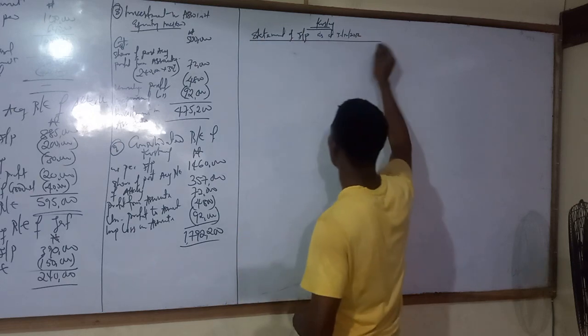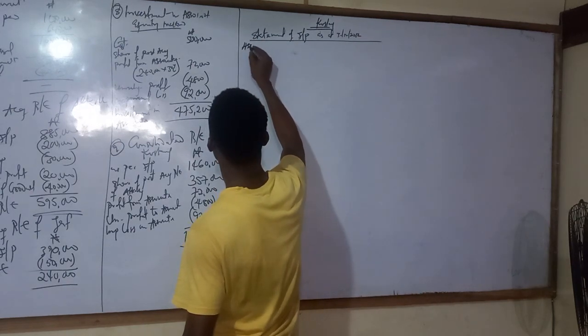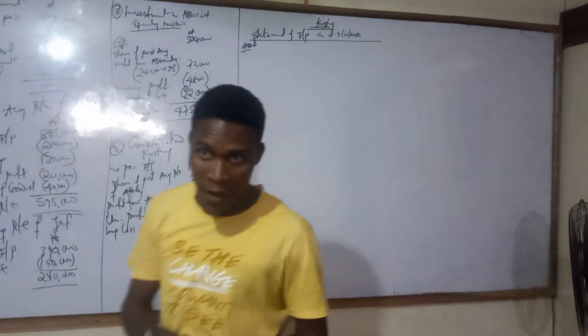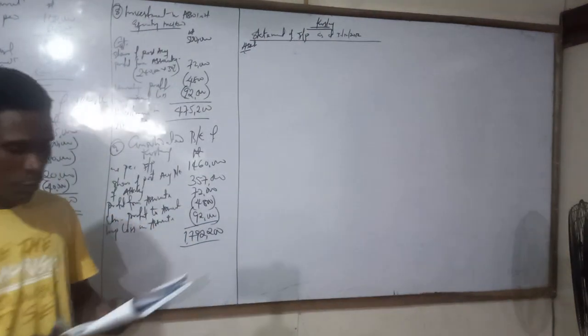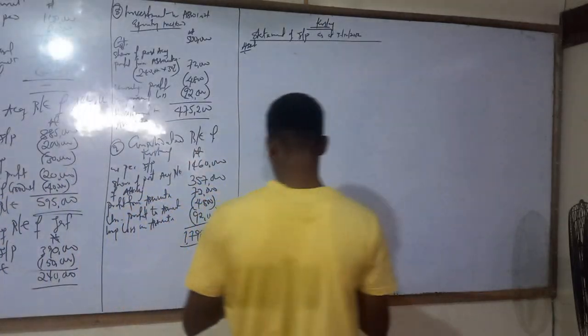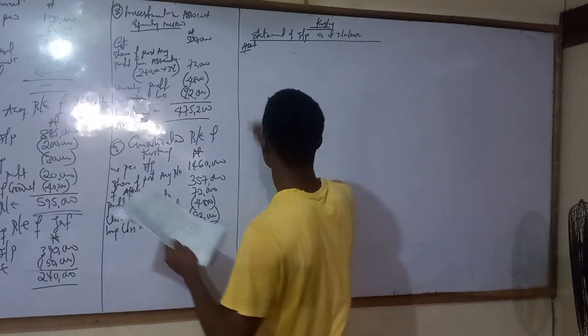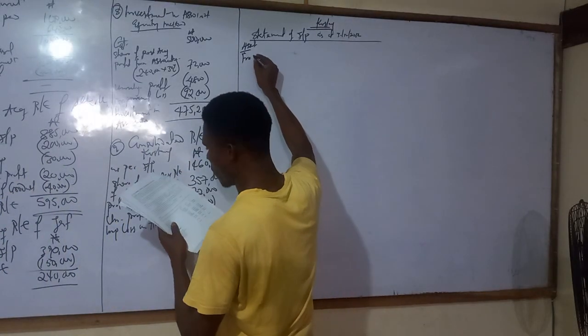Just put your date like that. For our asset column, what do we have first? We have freehold property.